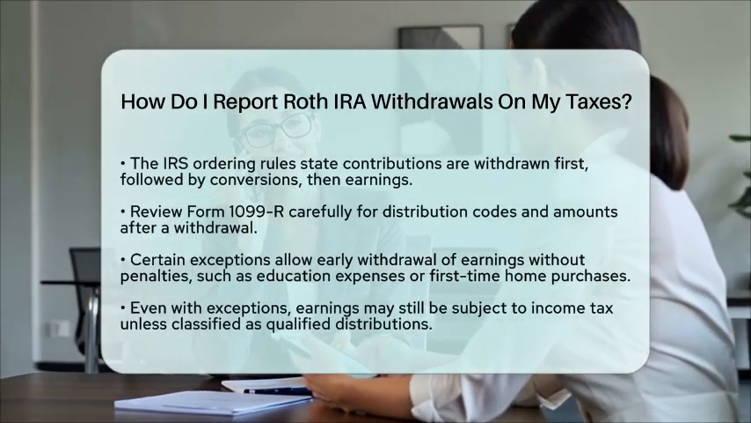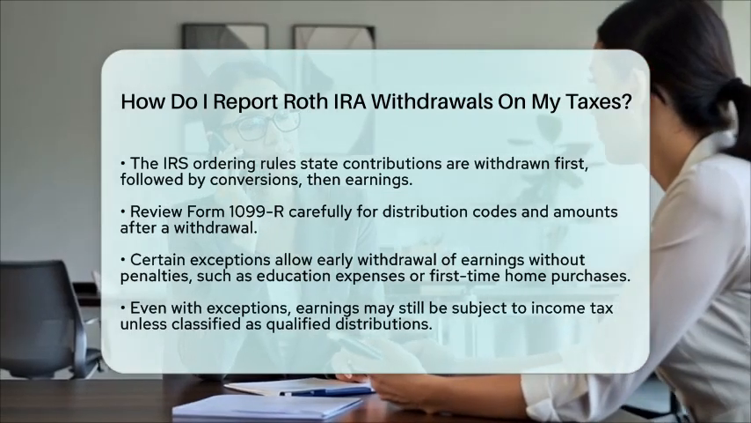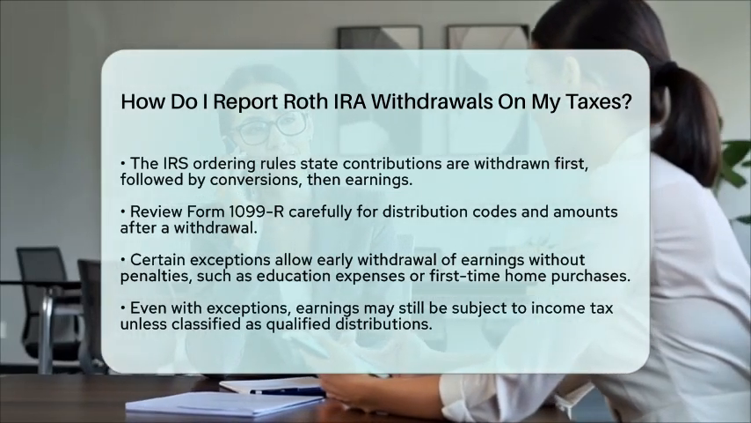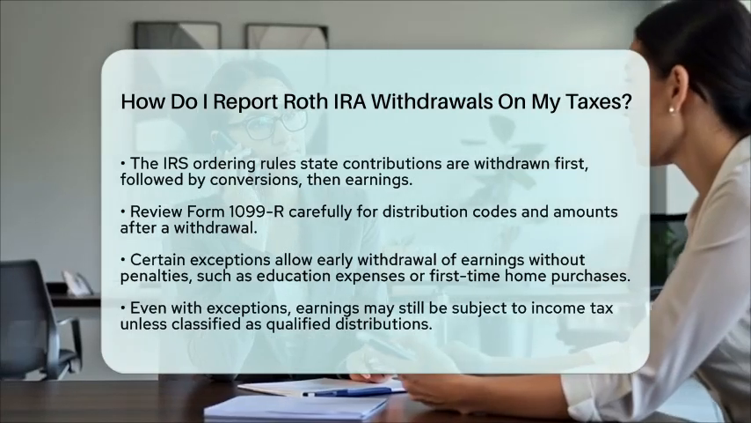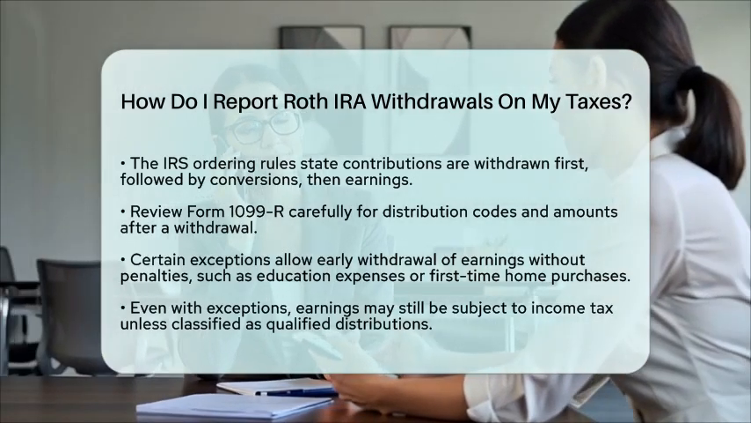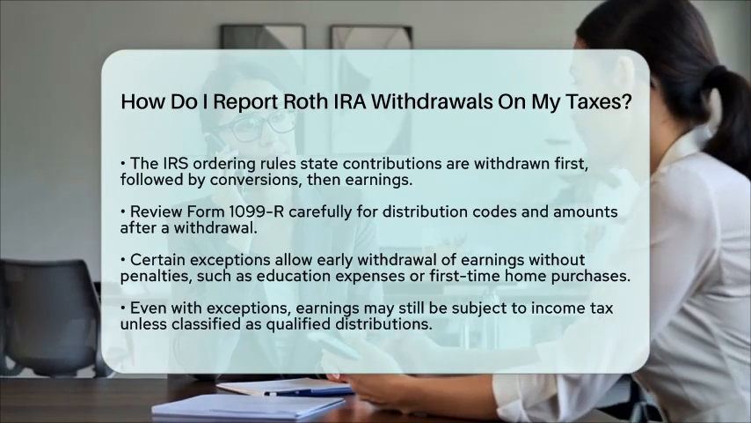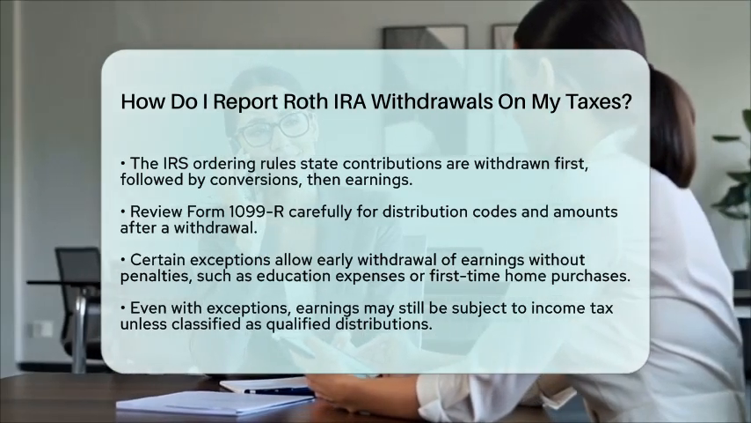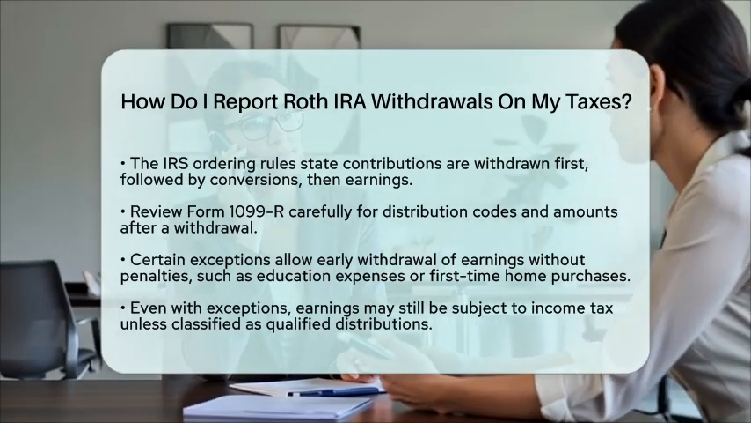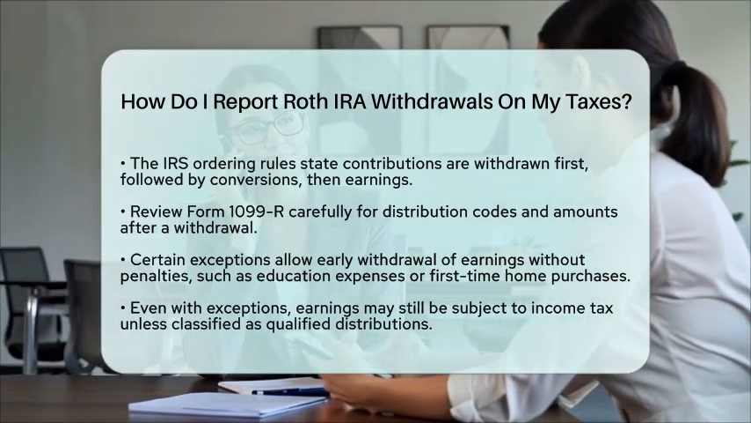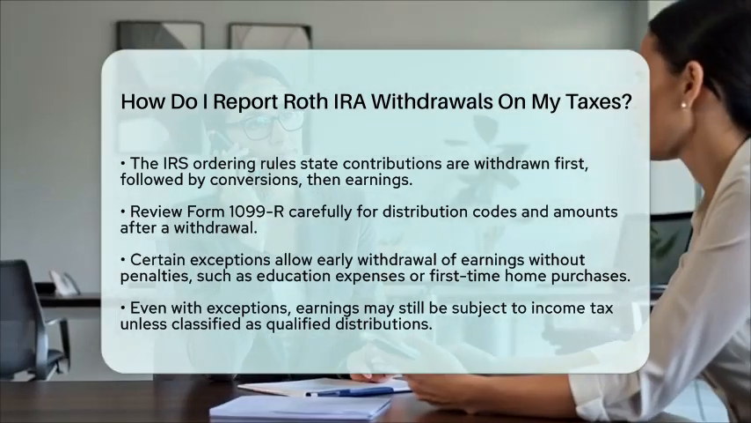Certain situations allow you to withdraw earnings early without facing penalties. These include qualified education expenses, first-time home purchases up to $10,000, disability, or specific medical expenses. Even if you qualify for an exception, earnings may still be subject to income tax unless the distribution is qualified.